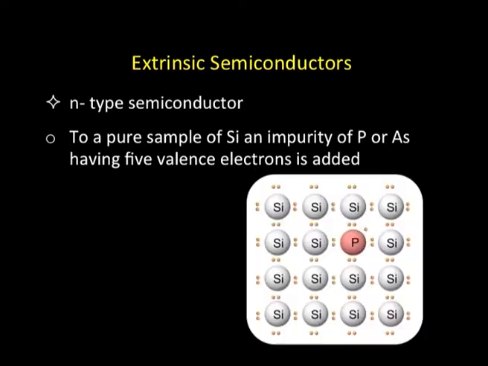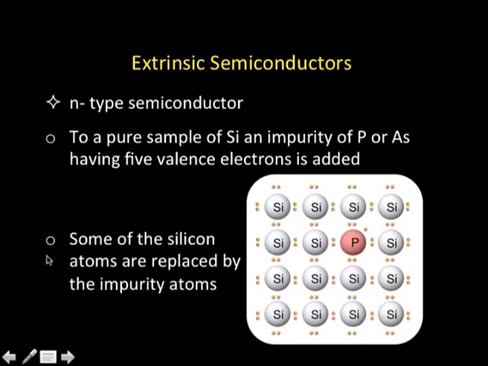That means, I am introducing an impurity which has 1 valence electron extra, or rather more than that of silicon. Okay. So, when we introduce this kind of dopant into silicon, some of the silicon atoms are replaced by the impurity atoms. It is shown here that they all are silicon atoms. One of the silicon atoms has been replaced by a phosphorus atom, that is, an atom of the impurity. It could be phosphorus or arsenic or whatever.